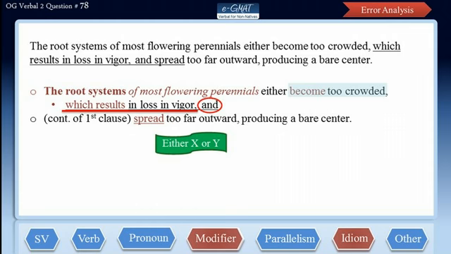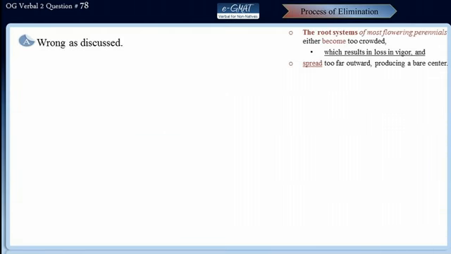Now let us run the POE to find out what's the correct answer. Well, choice A is not, as we just discussed. Choice B is also incorrect because here spreading is not parallel to become. Well, both these verbs belong to the single subject, so they must be parallel to each other, which they are not, and hence choice B is incorrect.